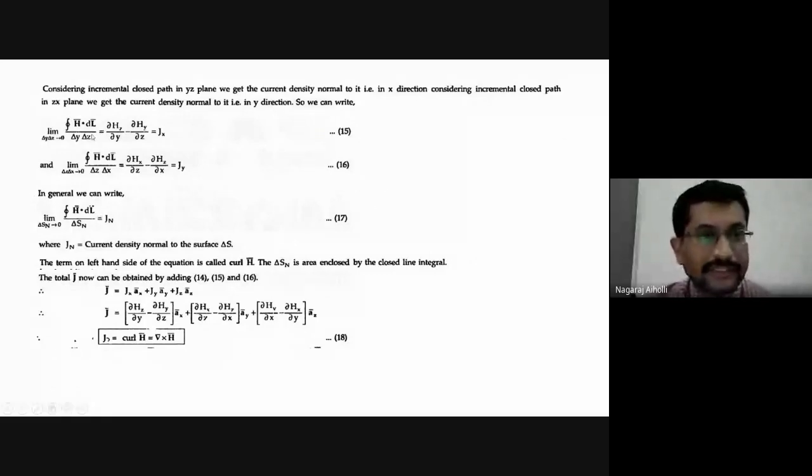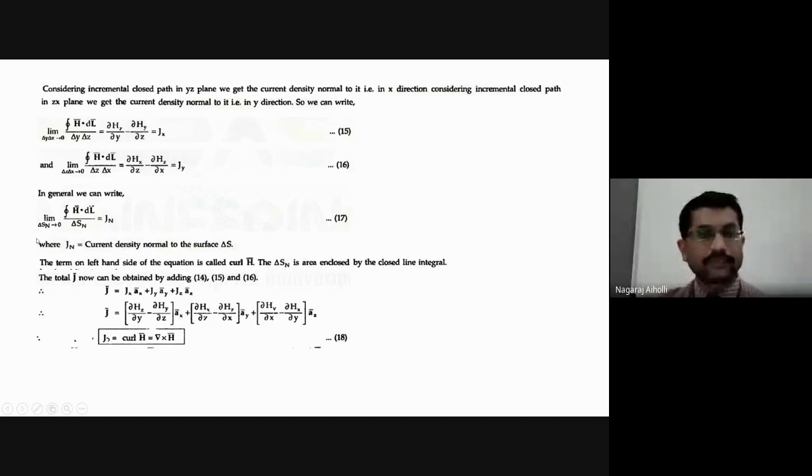Now we can generalize this equation. Instead of writing delta x delta y or delta y delta z, we can generalize it as the limit of the closed line integral H bar dot dl bar divided by delta Sn, as delta Sn tends to 0, which is equal to Jn, where Jn is the current density normal to the surface delta S. The term on the left-hand side is called the curl of H bar.